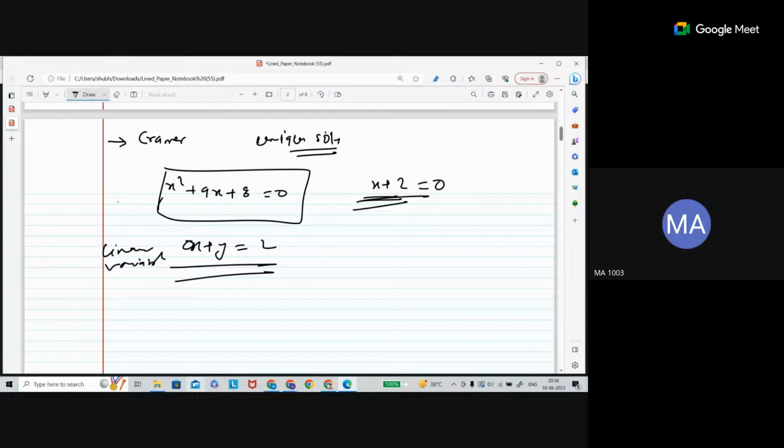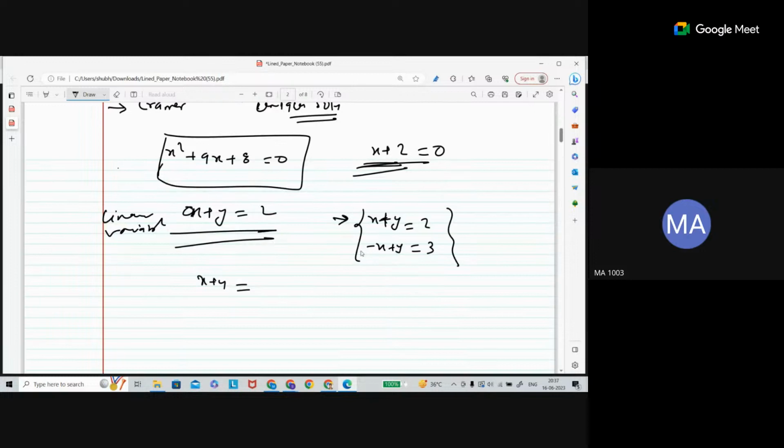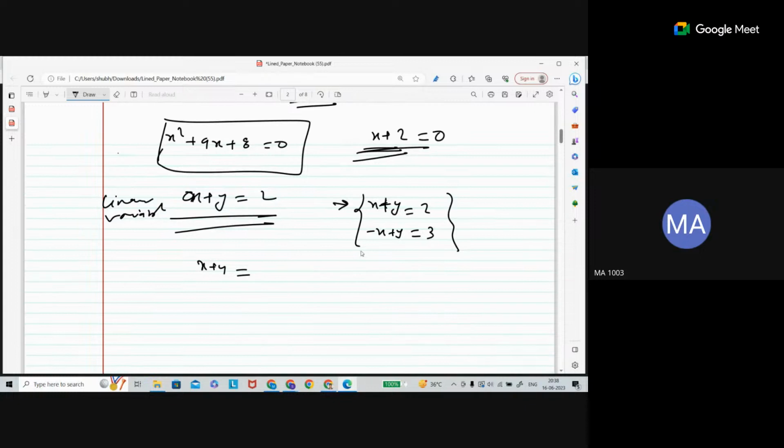Suppose you have a system of linear equation, but here it is to be noted that the number of variables and number of equations should be the same. Then the Cramer rule can be applied. Now the condition for the Cramer rule will come. What is the condition? The number of variables and the number of equations in a system should be the same.